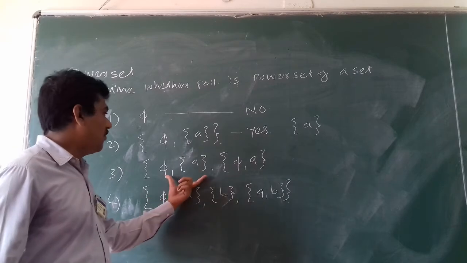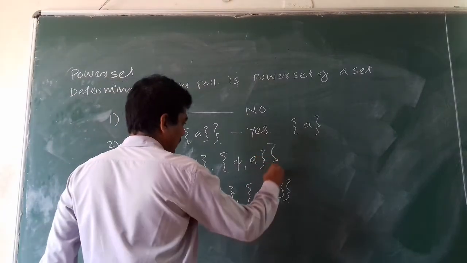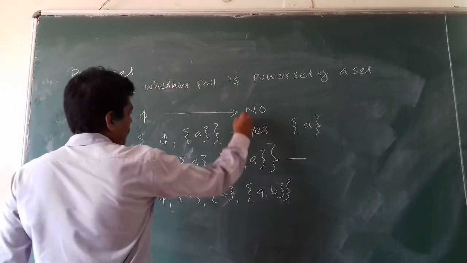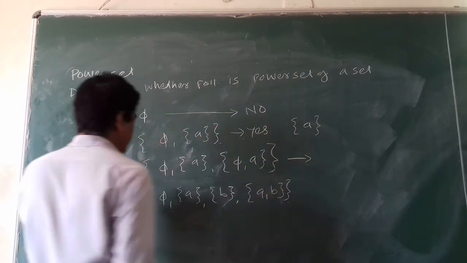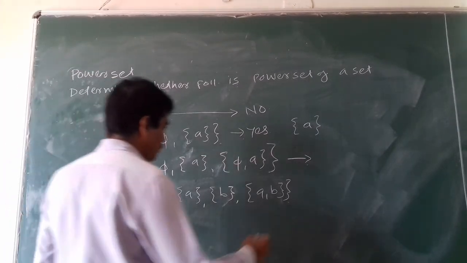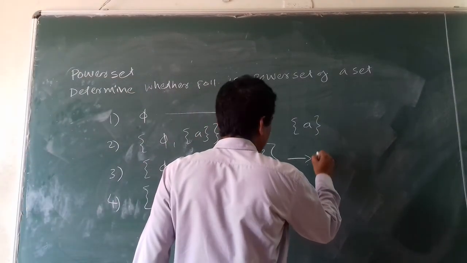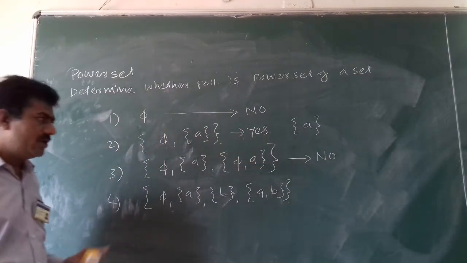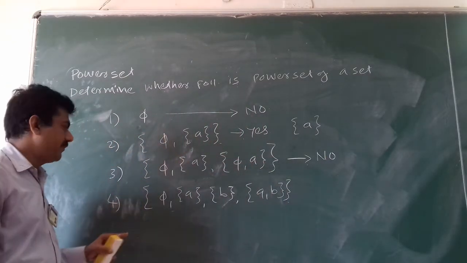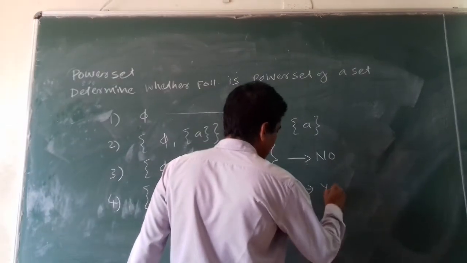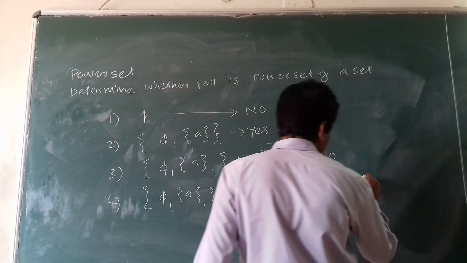Now for this one, sorry, I forgot to mention this. Is this set a power set of any set? Just go and cross check. You will see that it's no. This particular set is not a power set of any set. Last one, yes, it is a power set, and the set is what?